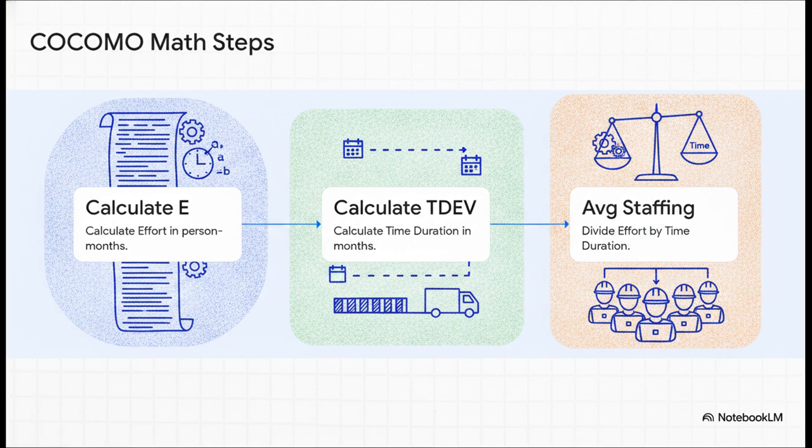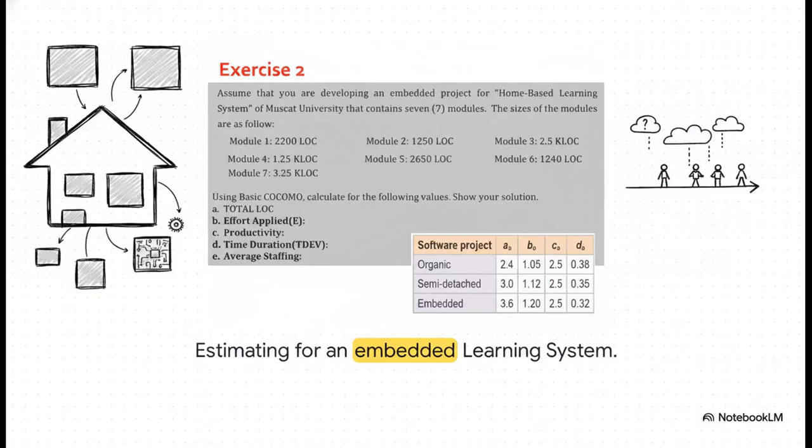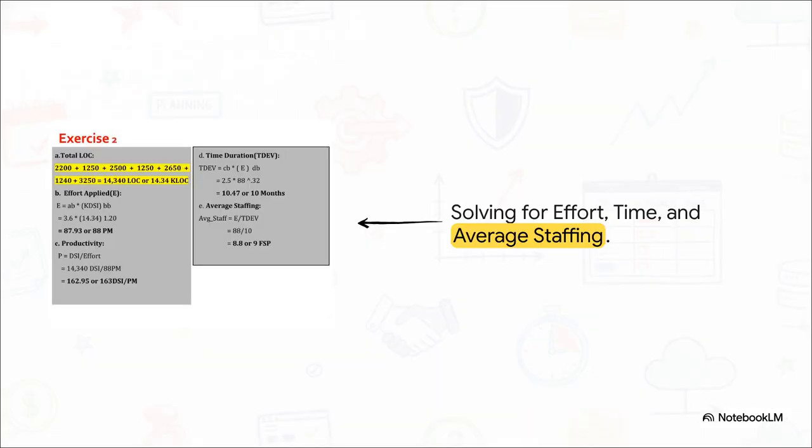Essentially, we are systematically translating thousands of lines of code into a real physical headcount of developers needed to actually finish the job. Okay, let's put this new mathematical toolkit to the test with a real-world scenario. Imagine you're developing an embedded project, let's say a home-based learning system for Muscat University. You've got 7 specific modules ranging from 1,240 lines of code all the way up to 3.25 kilolines of code, or KLOC. So how do we figure out our timeline and staffing for this invisible build? Let's walk through the solution together.